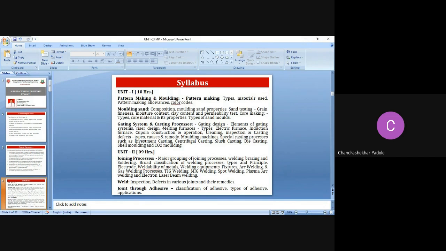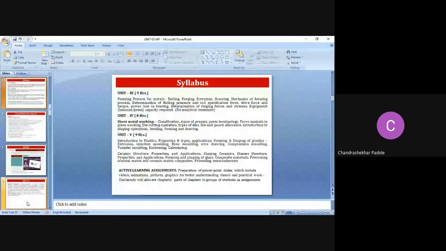Then joint through the adhesive. So this topic is added newly in this syllabus. Joint through the adhesive, that is the classification of adhesive, types of adhesive, application. Till now, this was not the topic. Now, from this semester, this is added in the manufacturing process.